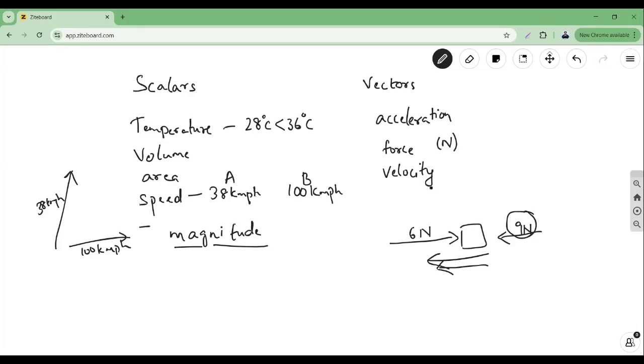The direction also matters. These are called vector quantities. Vector quantities are quantities where magnitude as well as direction are relevant.